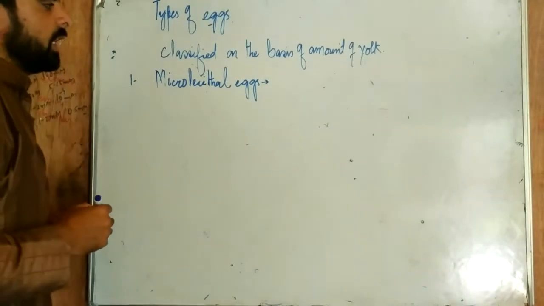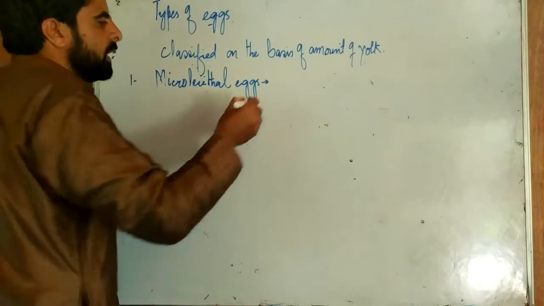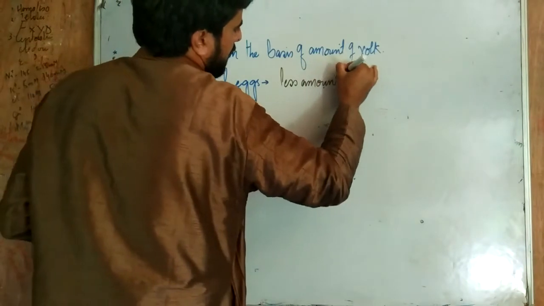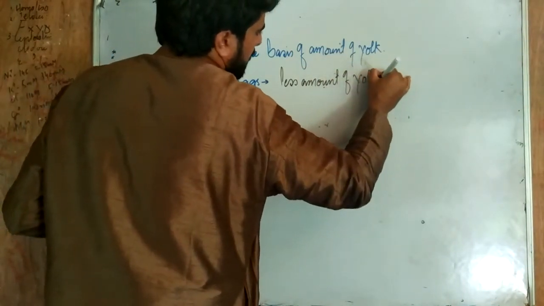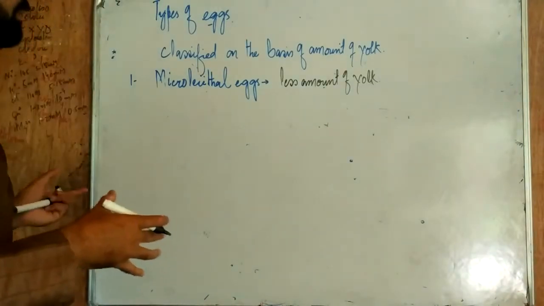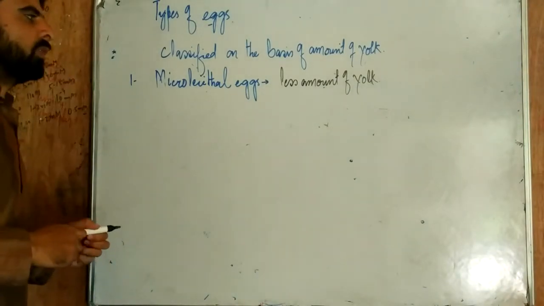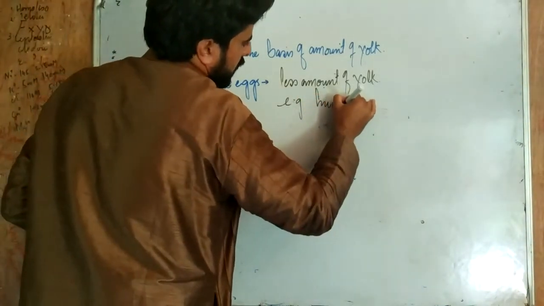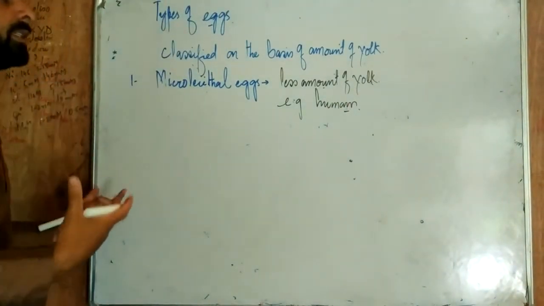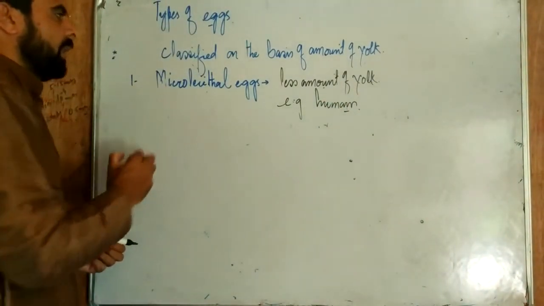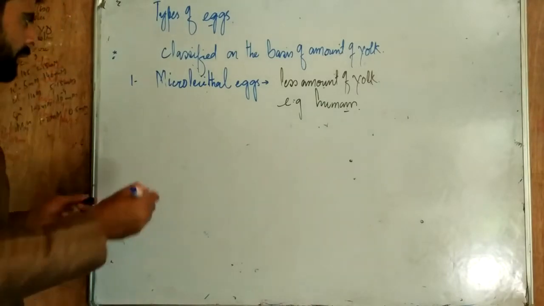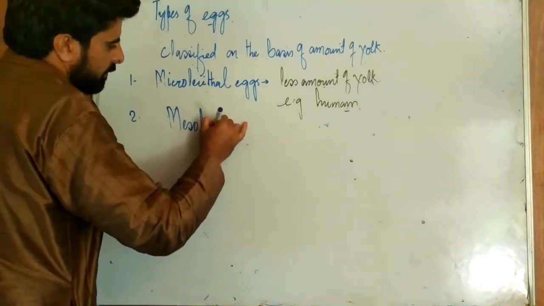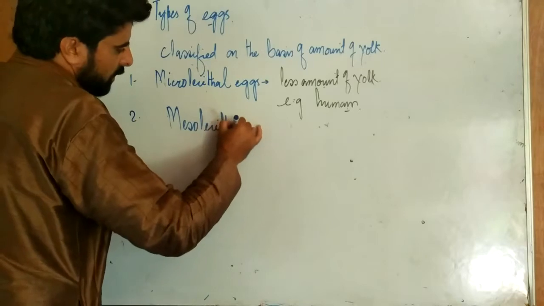Microlecithal eggs are the eggs which have a less amount of yolk. That means there is a less amount of yolk formation in them. On the basis of that we call them microlecithal eggs. An example is the human. The human female egg has a less amount of yolk, so we call it a microlecithal egg. The second one we have is mesolecithal eggs.